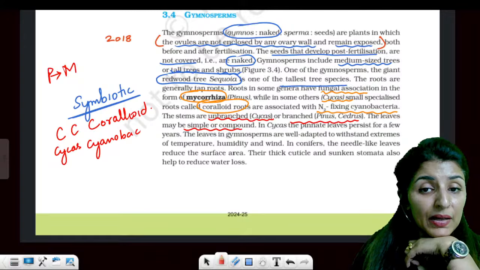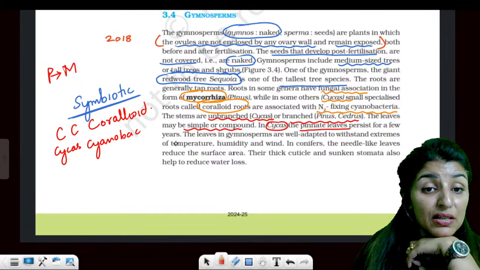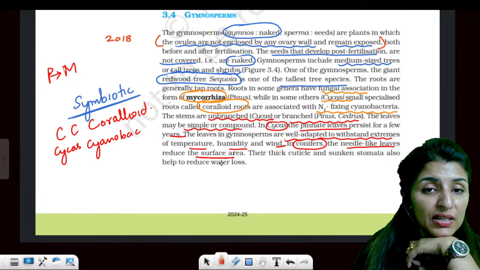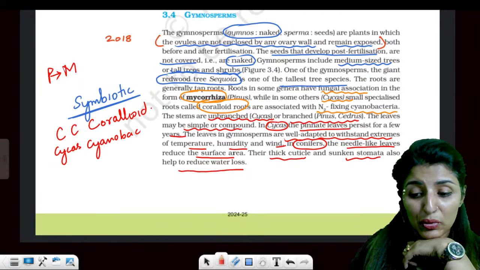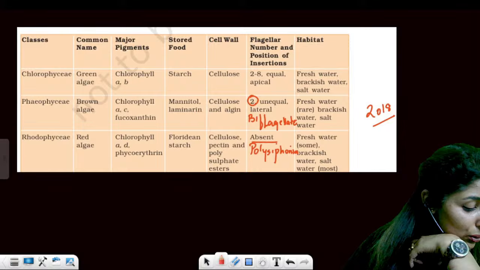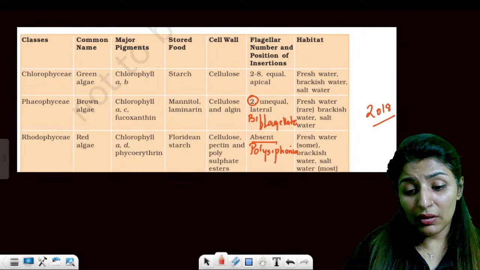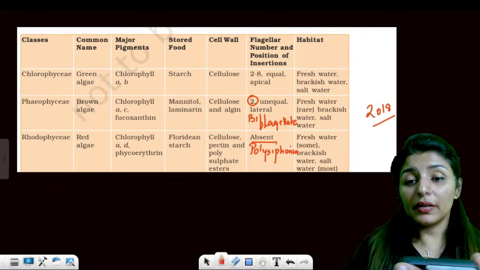Leaves can be simple as well as compound. If they're compound, they are pinnately compound. In Cycas, they persist for years. They are well adapted to withstand extreme temperature conditions. In conifers, the needle-like leaves reduce the surface area, and thick cuticles and sunken stomata reduce the water loss. These are all adaptations to reduce the water loss. Please let me know that these points are clear to all of you. Is that point clear to everyone?